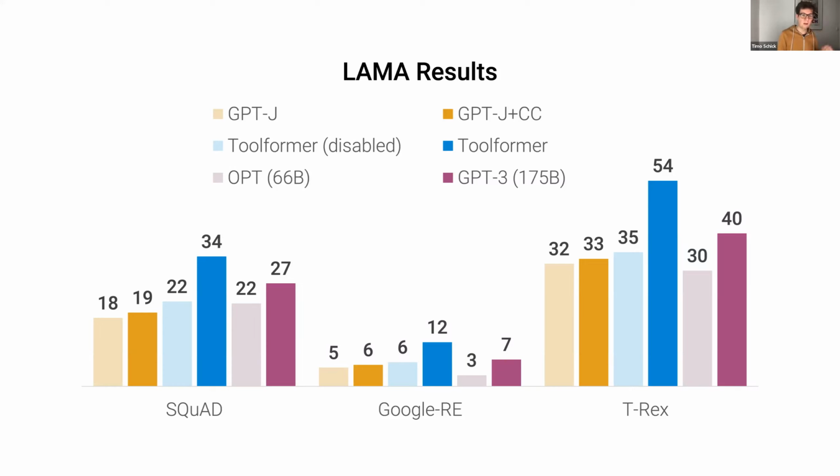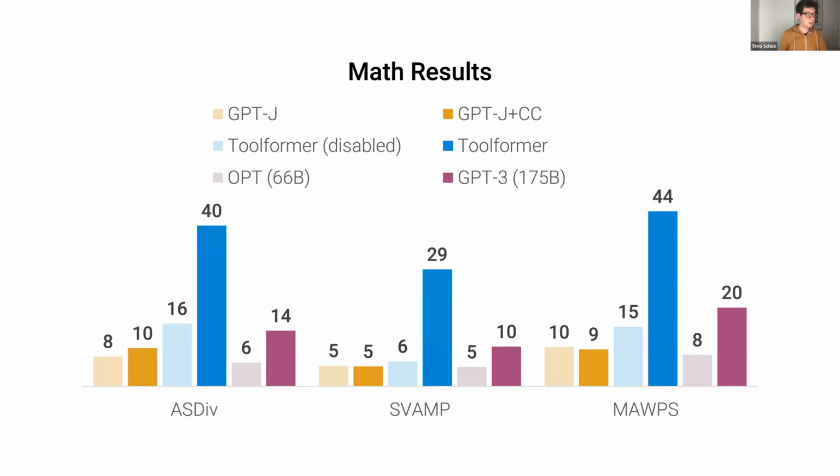The next benchmarks I want to look at are a few benchmarks that test the mathematical abilities of language models, in particular ASDiv, SVAMP, and MAWPS, shown here in those plots. And again, for those benchmarks, we did not tell the model in any way that it should use a calculator. We just gave it the original task input. We asked it to produce an output in a zero-shot way. And we can see once again that using the calculator in this case is super helpful, and also that the model decides to use the calculator in, I think, around 90% of the cases. And again, we see huge performance improvements even over those much bigger language models.